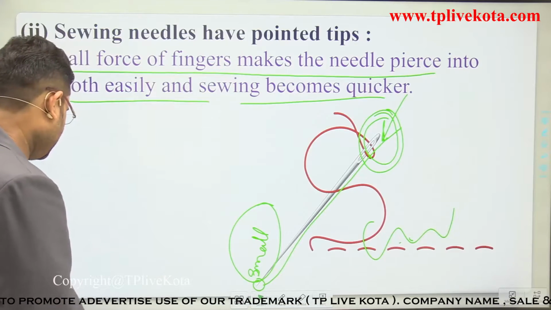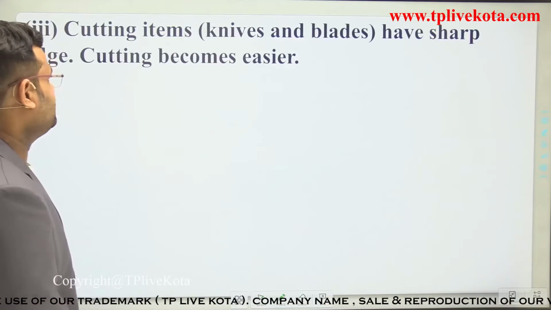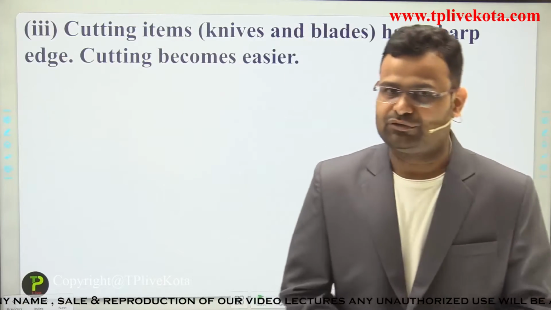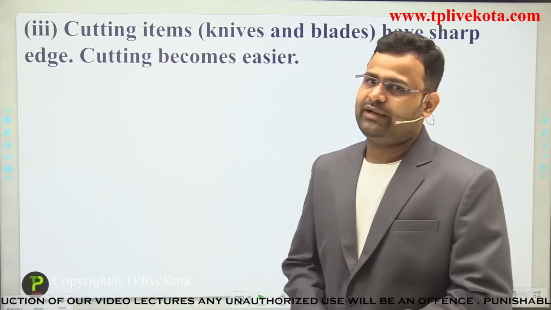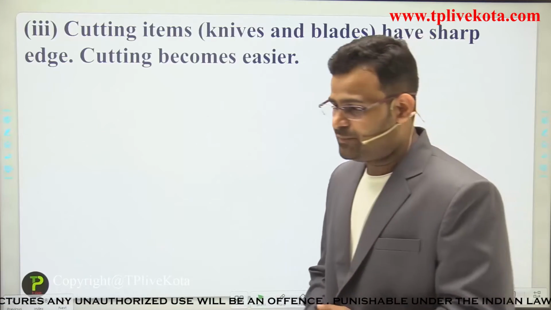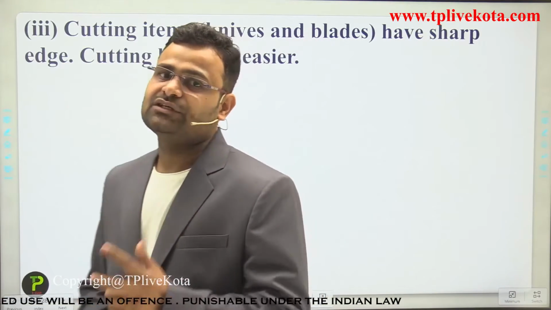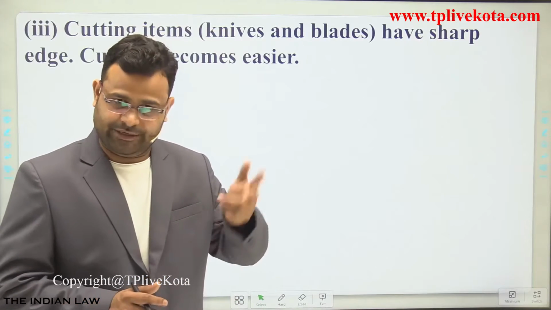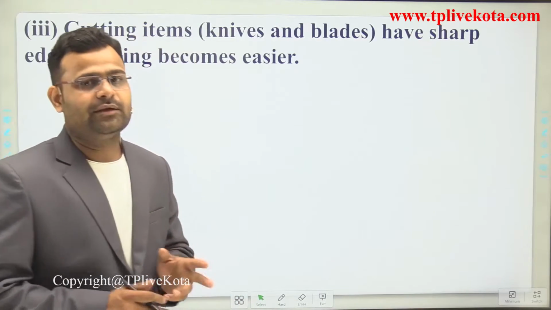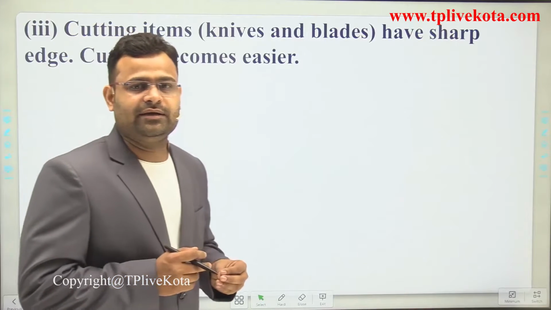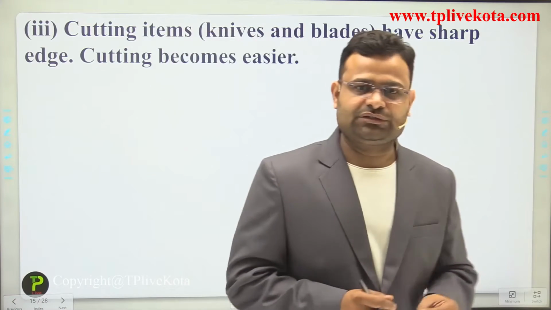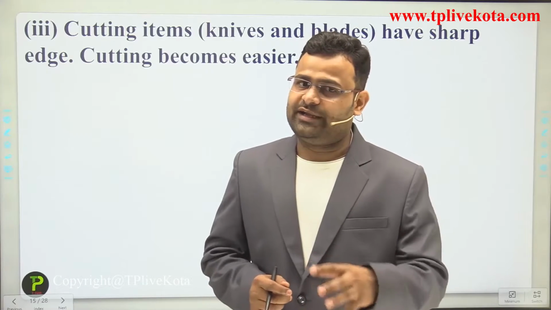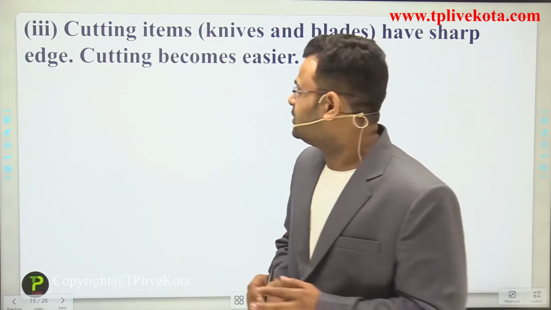Okay students, now the next example. Now cutting items, knife and blade. I have already discussed some cutting items, knife and blades. Why is one end sharp and the other end blunt? When we use a knife, we use only the sharp point. Why? Because it has a small area, and whenever we apply force, due to this small area, higher pressure is applied on cutting items, just like fruits and vegetables.